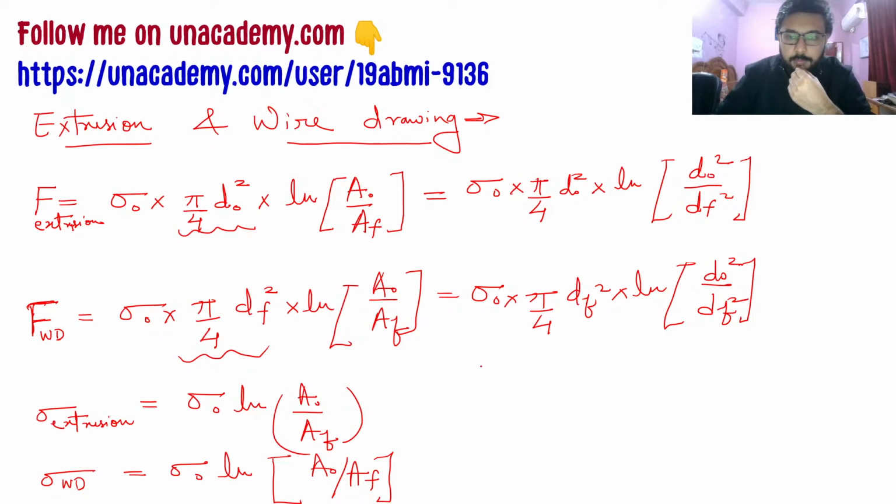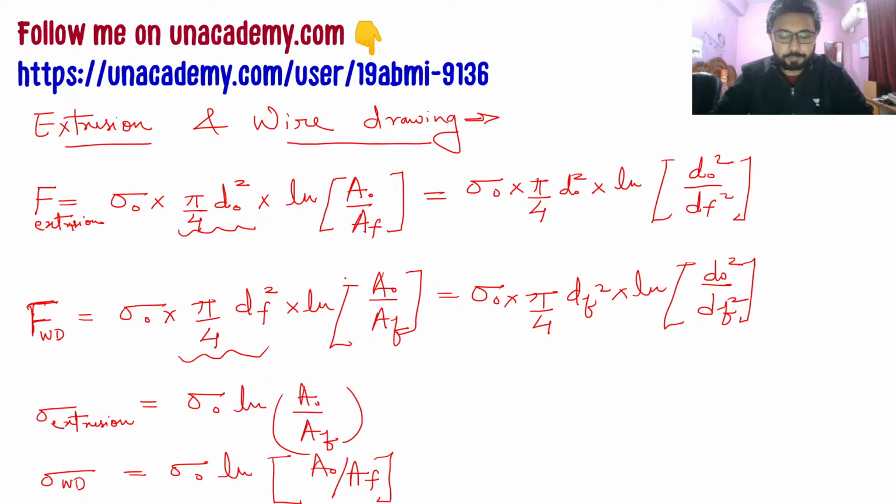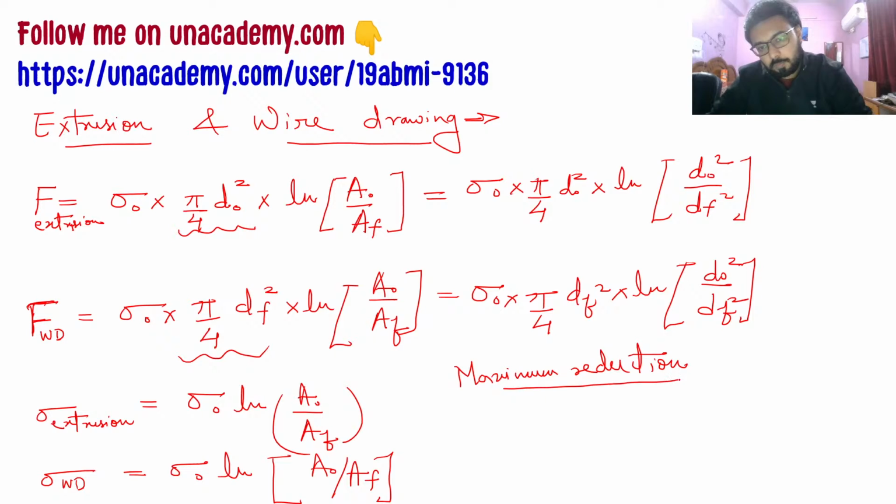So if you are asked in the question to find the maximum reduction, then the maximum reduction in wire drawing or in extrusion can be calculated by putting this extrusion stress or wire drawing stress equal to sigma naught.